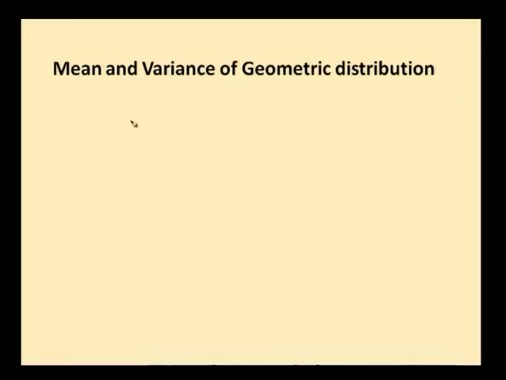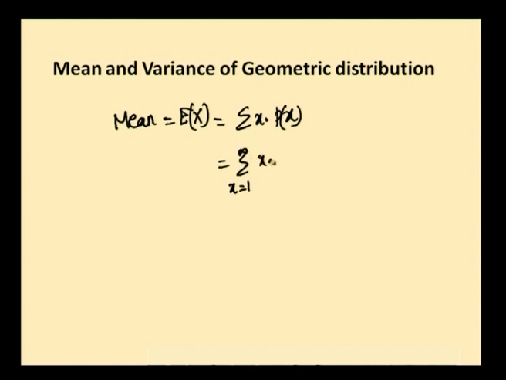Next, negative binomial distribution. So, mean is represented as expectation of x, which is equal to summation x into p of x. Summation x is equal to 1 to infinity x into q power x minus 1 into p, and this p by q, q power minus 1 and p comes outside as p by q, summation x is equal to 1 to infinity x into q power x.